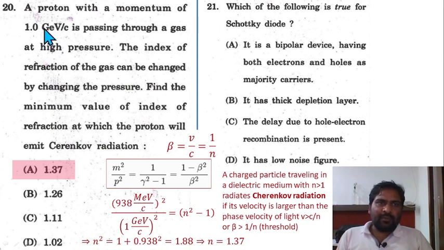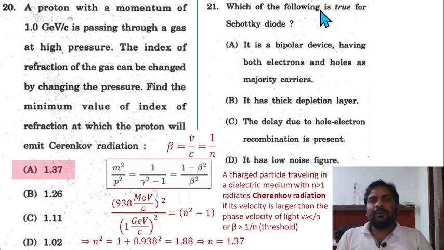In the case of the proton, the mass of the proton is equal to 1.67 into 10 to the power minus 27 kg, which is equivalent in energy terms to 938 MeV by c squared. So this is the mass of the proton, and the momentum is given here, 1 GeV by c. So just solve it, then n square is equal to 1 plus 0.938 square, or n is equal to 1.37. Option A is correct here.